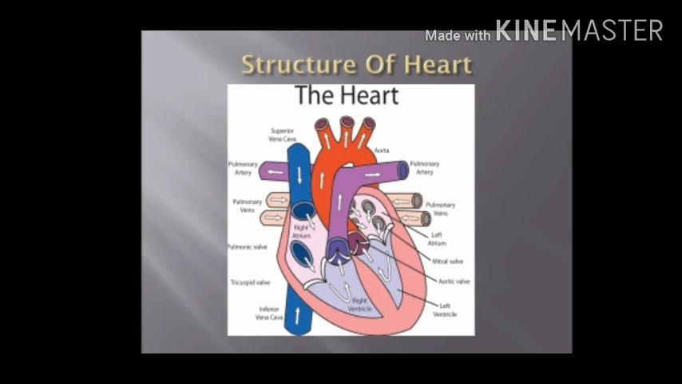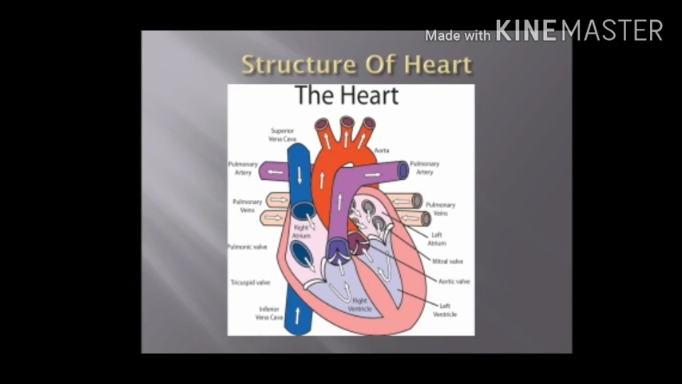The right ventricle is a thick walled chamber, and it is from the right ventricle that the pulmonary artery arises. The opening of the pulmonary artery is guarded by three semilunar valves which permit the blood to flow from the right ventricle to the pulmonary artery only.